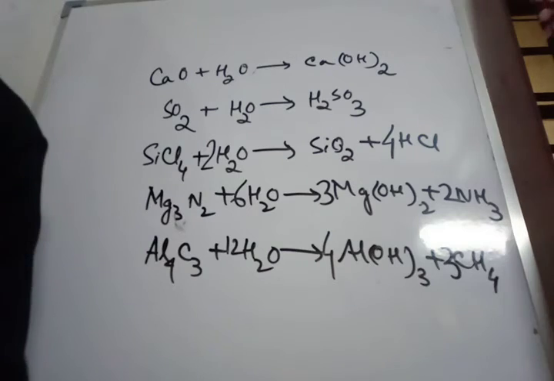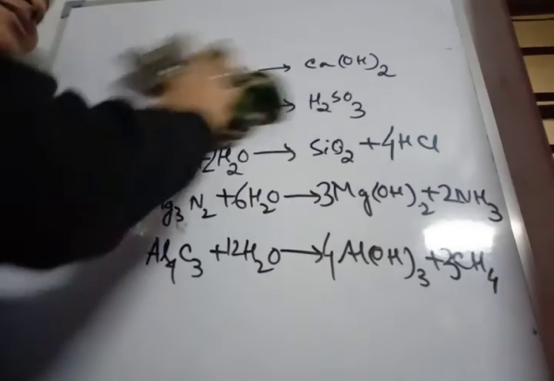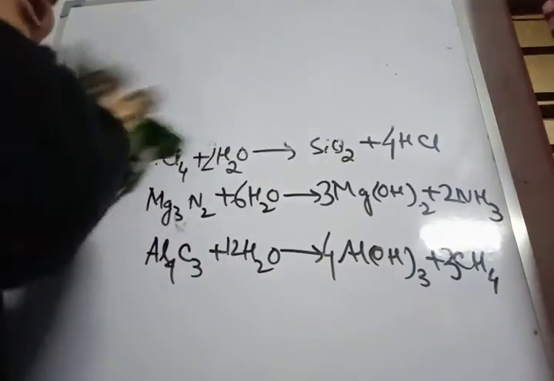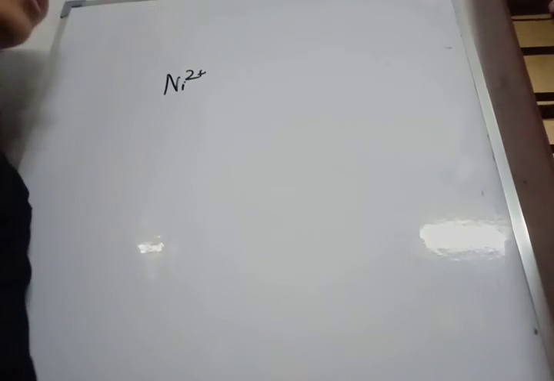Last, we come to hydration. Due to the presence of lone pair electrons on the oxygen atom, water acts as a Lewis base and coordinates with a Lewis acid to form a Lewis acid-base adduct. A Lewis acid means any substance or ion which contains vacant orbitals.